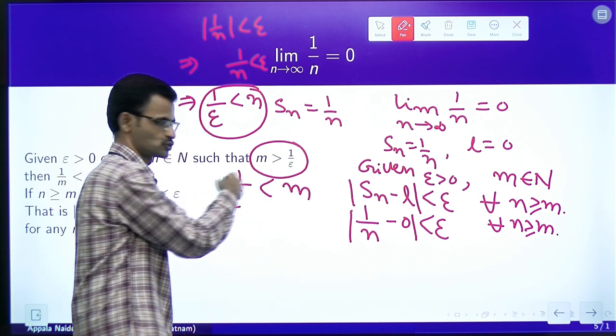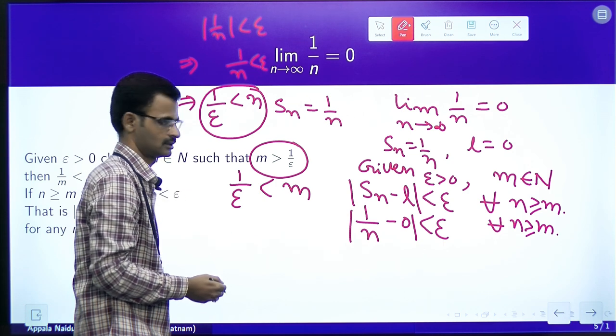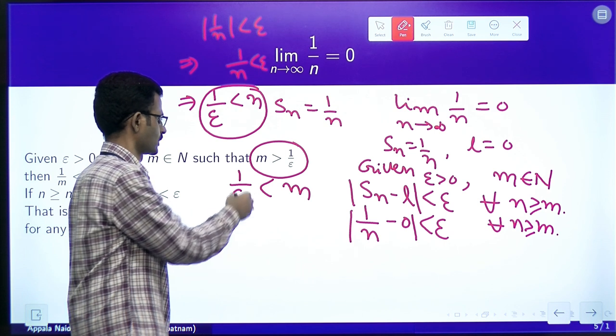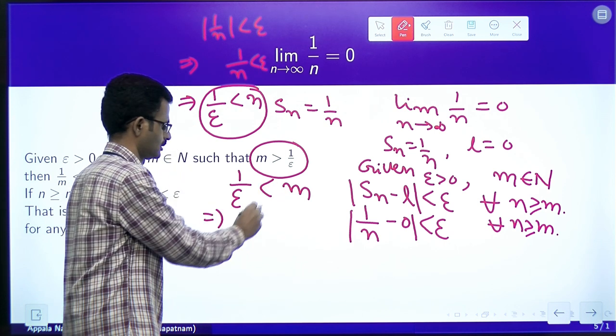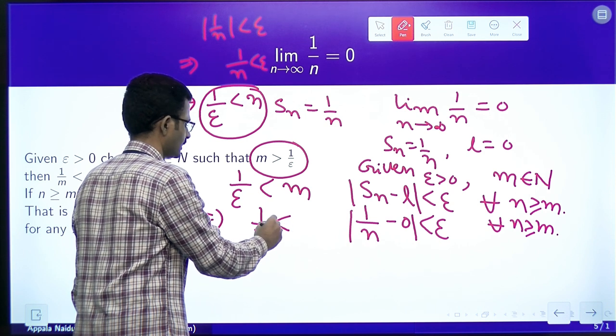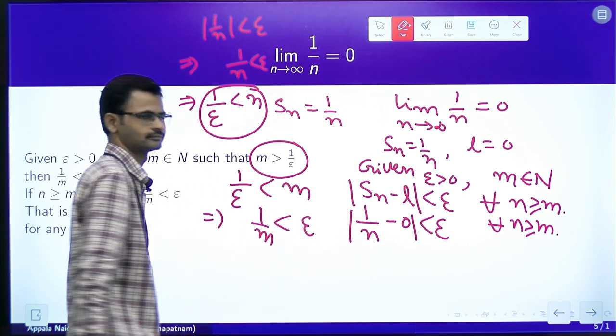So, if we choose a natural number which is greater than 1 by epsilon, what is going to happen? 1 by m is going to be less than epsilon.